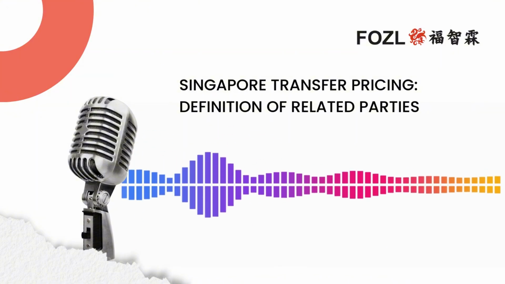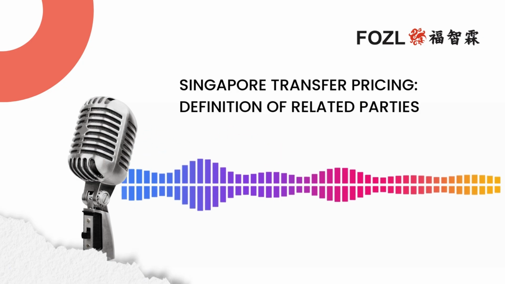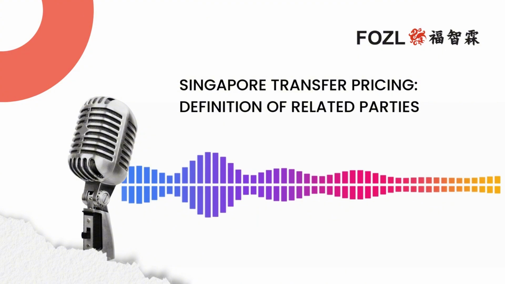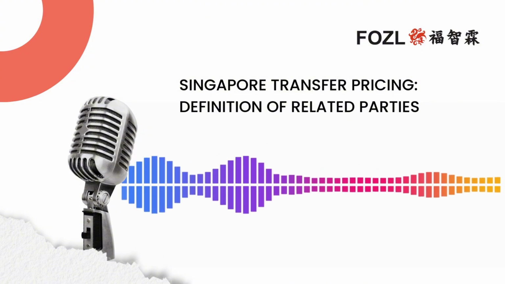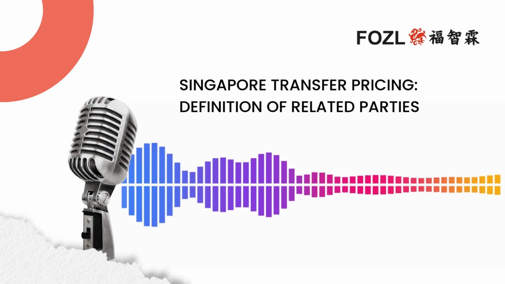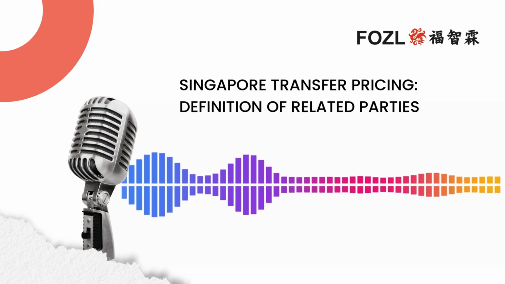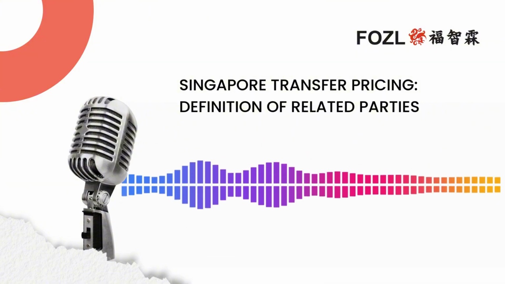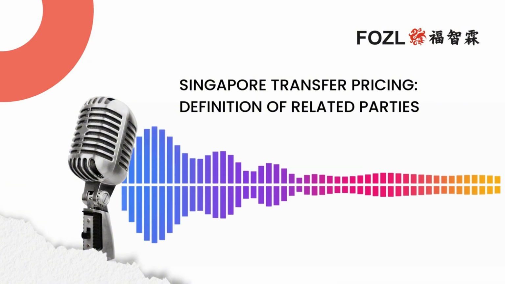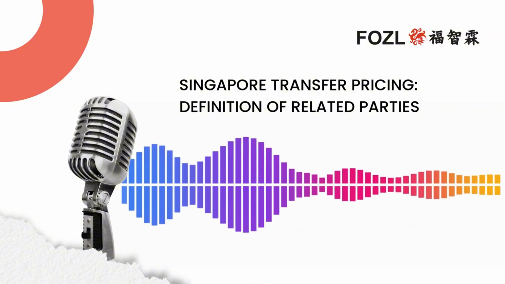It's more than just ticking boxes on a form, right? You really have to understand the dynamics of each relationship to make sure you're playing by the rules. Exactly. And if you get it wrong, oof, the consequences can be pretty serious. Tax audits, penalties, even damage to your reputation. Yeah, nobody wants that. And remember that arm's length principle we talked about. Companies need to be able to prove that their transactions with related parties are priced the same way as if they were dealing with a complete stranger. So it's like you're under a microscope.